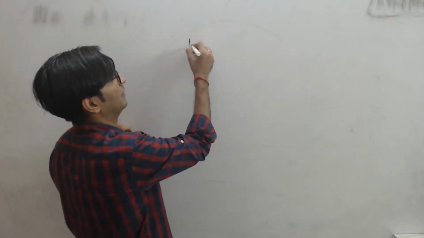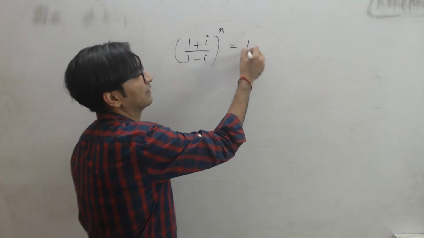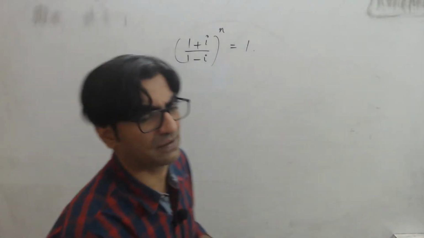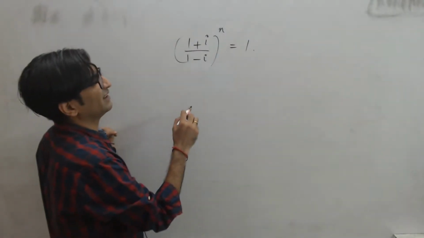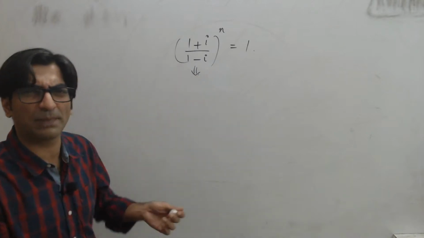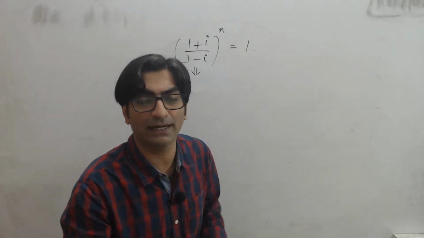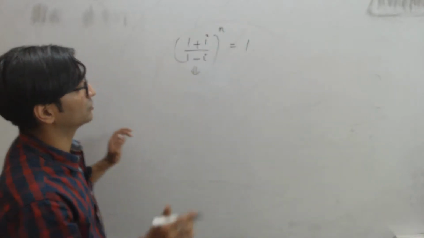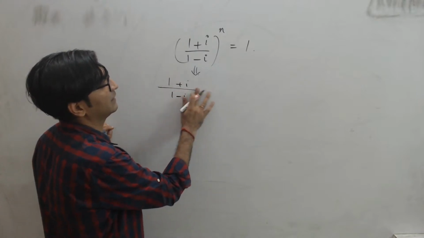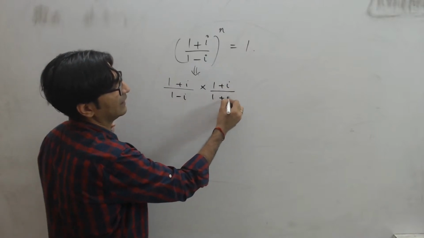Right, I have (1 plus i divided by 1 minus i) raised to the power n is equal to 1. And the question says, what is the smallest value of n for which this holds true? Right, so the most obvious thing, whenever you're dealing with complex numbers which have a denominator, and the denominator is a complex number, try and rationalize it. Try and make it a real number. So inside the bracket itself, I have 1 plus i by 1 minus i. I multiply this by 1 plus i, and divide by the same,